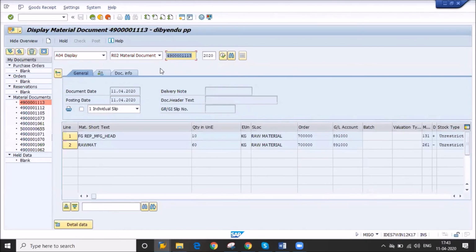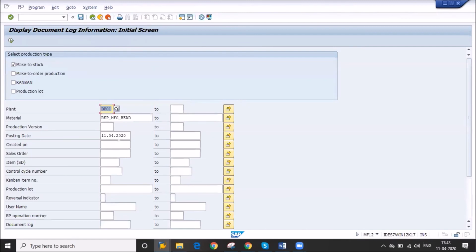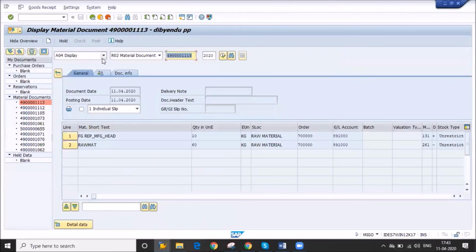So you can also check individual documents in Migo Decode. If you want to see multiple documents, you have to use MF12. Suppose four or five documents are posted, or multiple documents are posted. In MF12 you can check the list of documents, and if you click on one document, you can get the details. In Migo, you can display only a single document at one time.